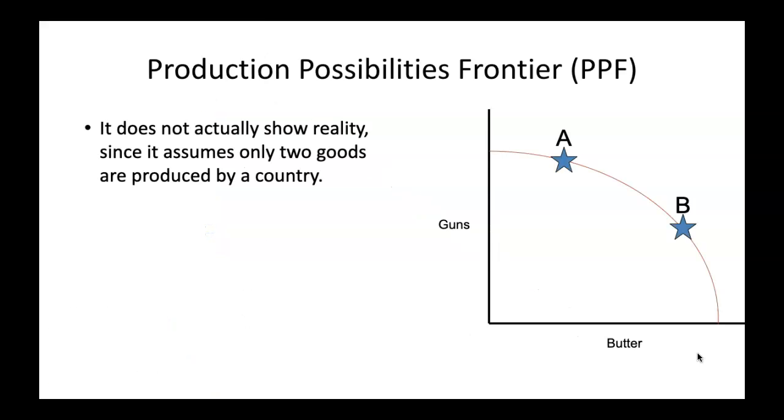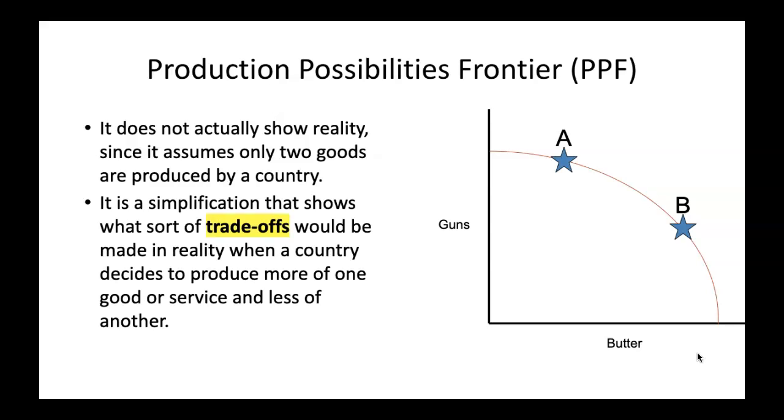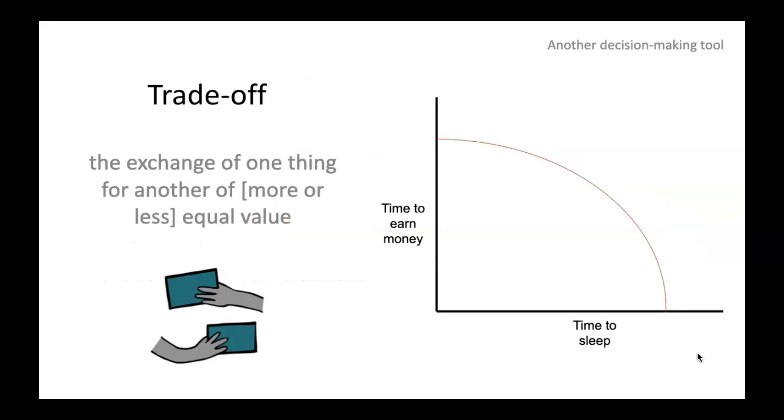Okay, now, the PPF does not actually show reality since it assumes that only 2 goods are being produced by a country. It's simply a simplification that shows what sort of trade-offs would be made in reality when a country decides to produce more of one good or service and less of another. So PPFs are used to demonstrate trade-offs. Now, a trade-off is the exchange of one thing for another of more or less equal value.